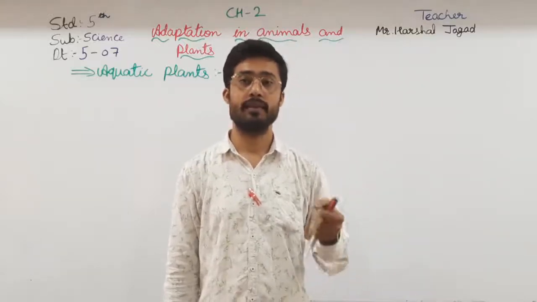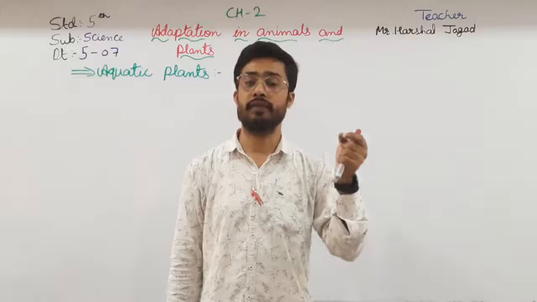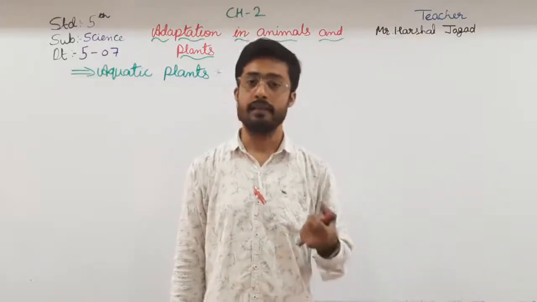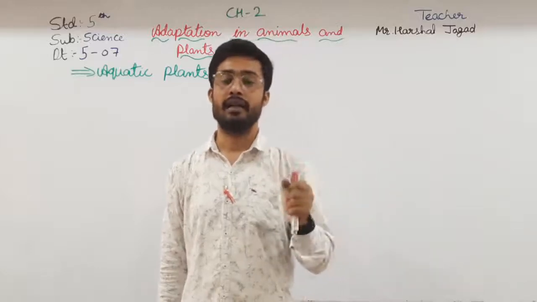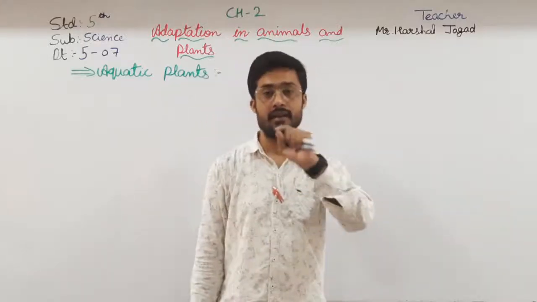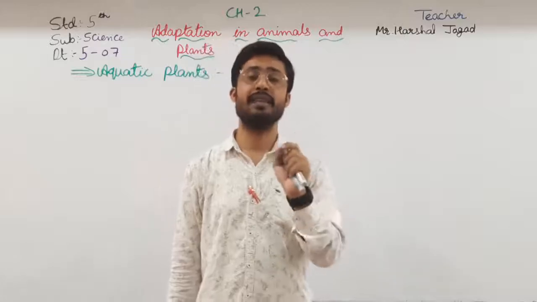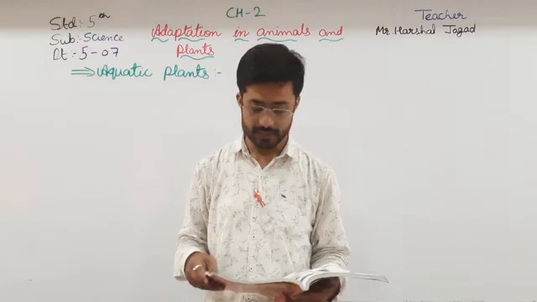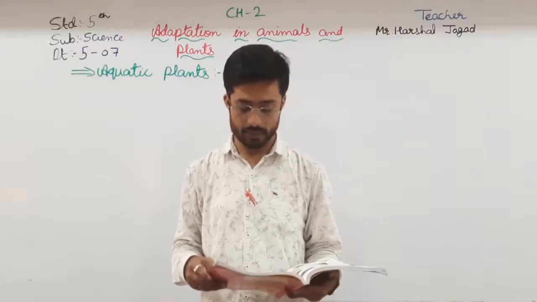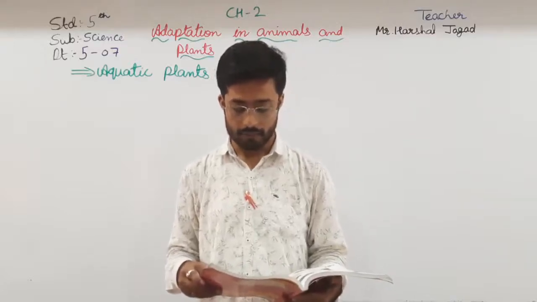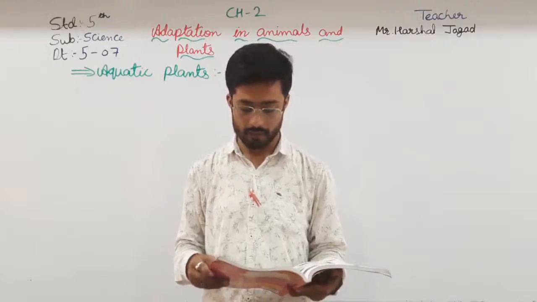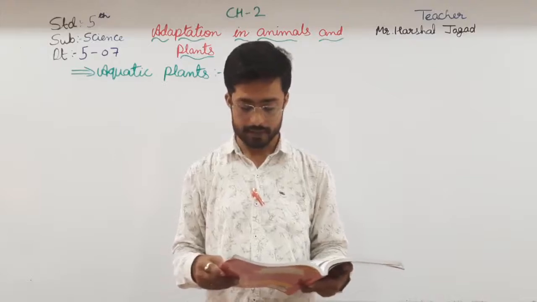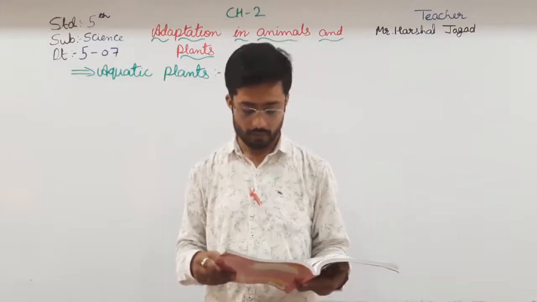Okay. So what happens? They do not get enough oxygen, so they absorb the oxygen from the water only. They have some adaptation for that. And here you can see in the picture the structure of the leaves. Then some plants have spongy roots so that the whole plant can stay afloat in water. Water hyacinth and duckweed are plants that stay afloat in water.